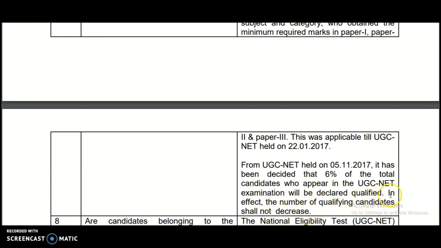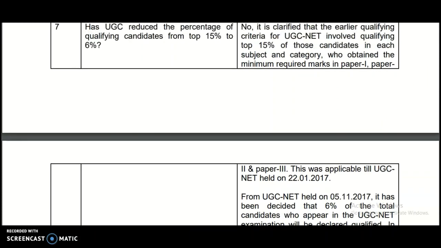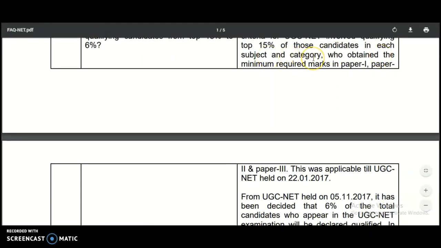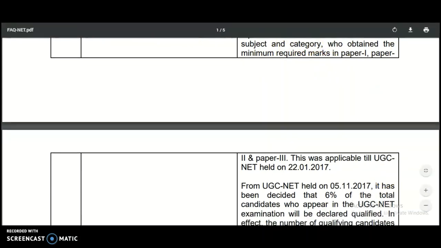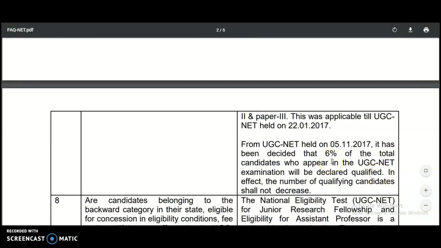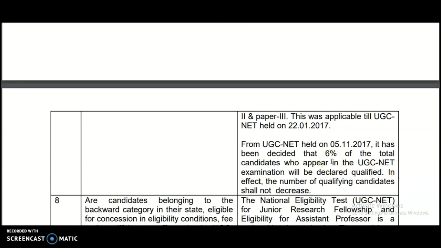It is the main point the UGC wants to clarify about this 15% and 6%. Many NET aspirants think that the UGC has reduced the pass percentage from top 15 to top 6%, so the number of qualified candidates will definitely decrease. But here the clarity is that the 15% was out of the candidates in each subject and each category who got the minimum required marks in paper 1, 2 and 3. After 2017, this 6% is out of the total number of candidates who appeared in the exam. So definitely the count of those who appeared in the exam is very high.